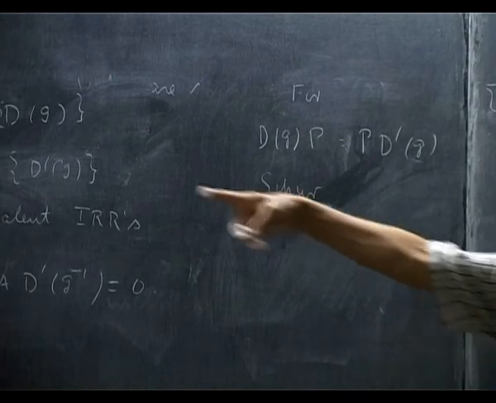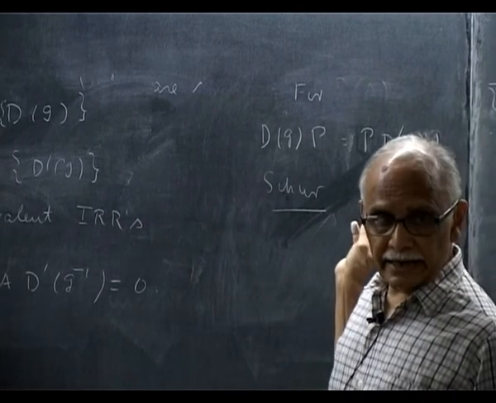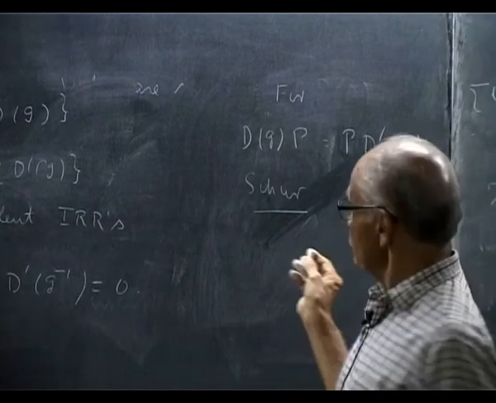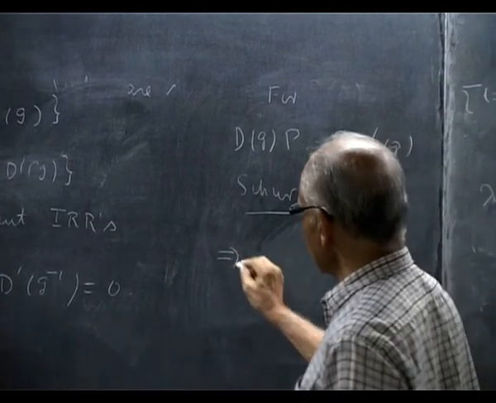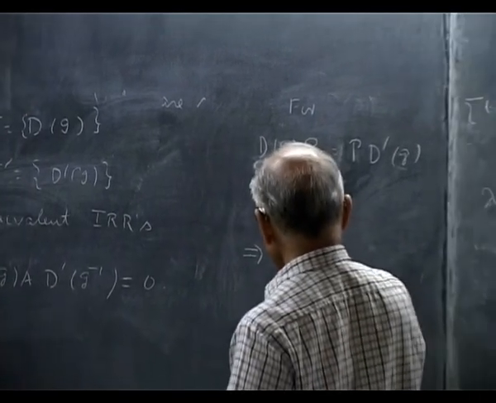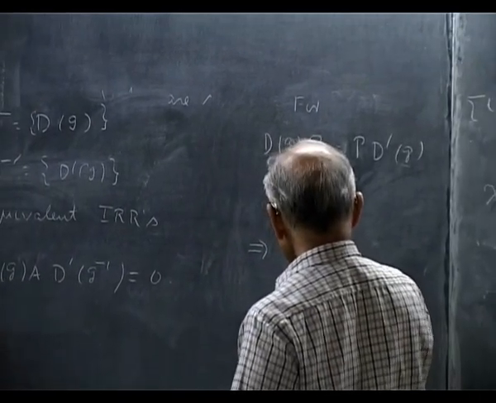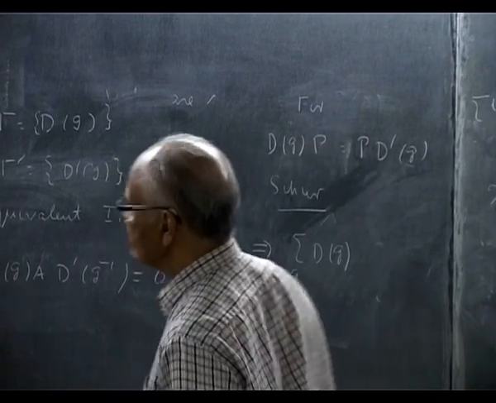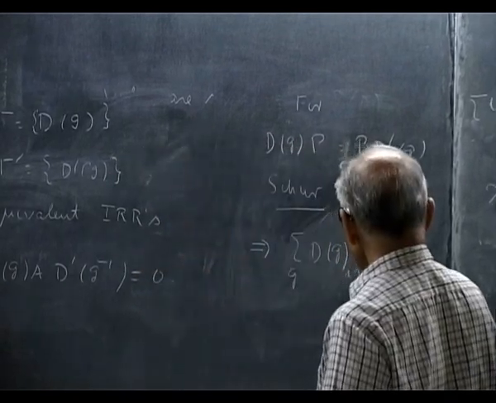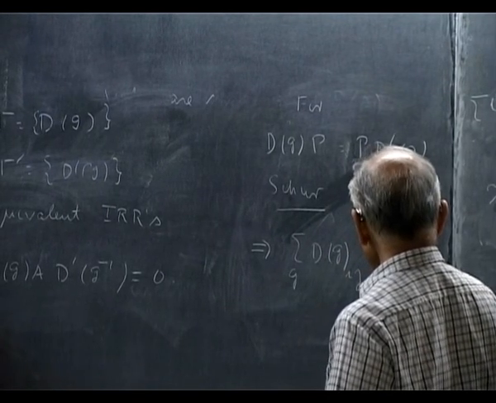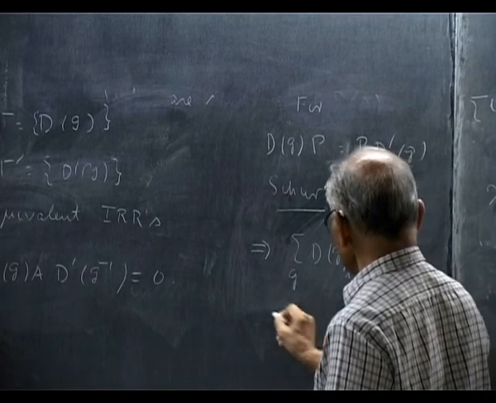So now choose for this A a basis of matrices like I did. This implies immediately that this sum over g d of g Ij d prime of g inverse KL is 0.